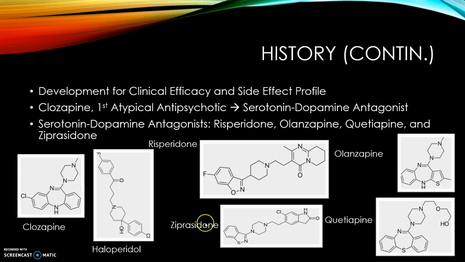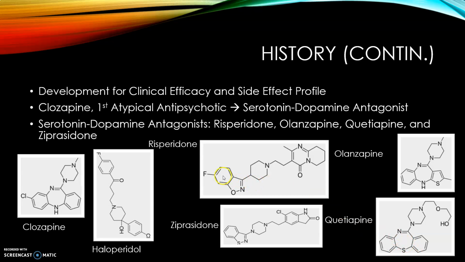Risperidone and ziprasidone, similar to haloperidol, have this electron withdrawing group, but the electron withdrawing group in ziprasidone is in a different place. We also see that the ketone is gone, but this alkyl group still decreases the affinity. Olanzapine and quetiapine, which are similar to clozapine, still have that 7-membered expanded system and a piperazine ring. The one difference for quetiapine is that this sulfide here would increase affinity as seen before.